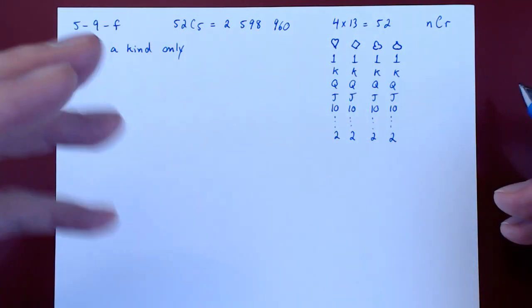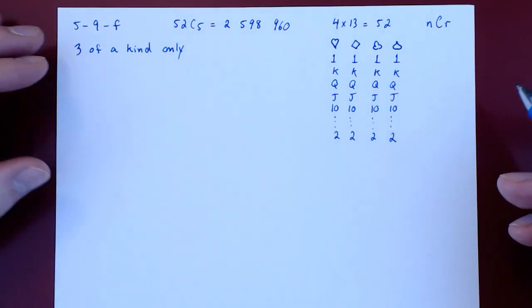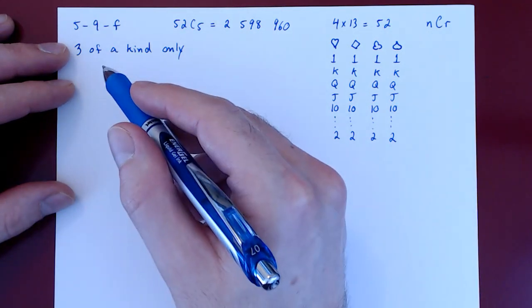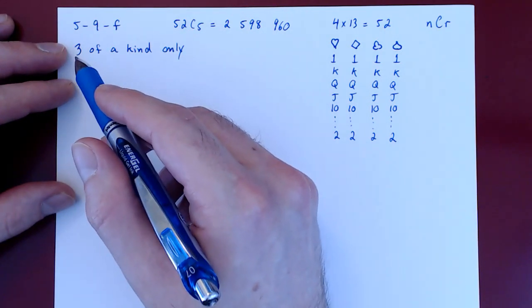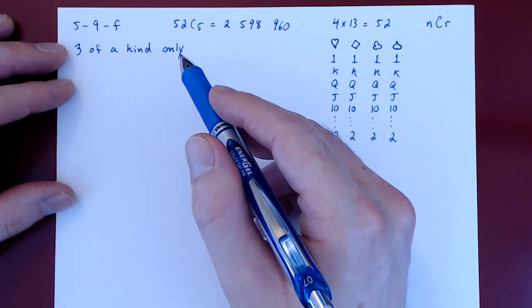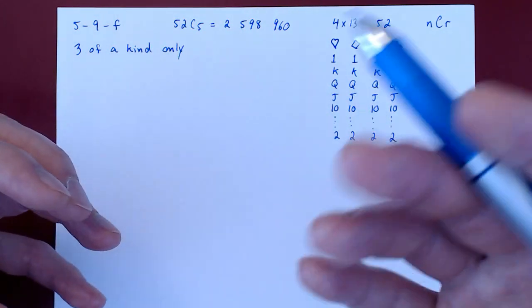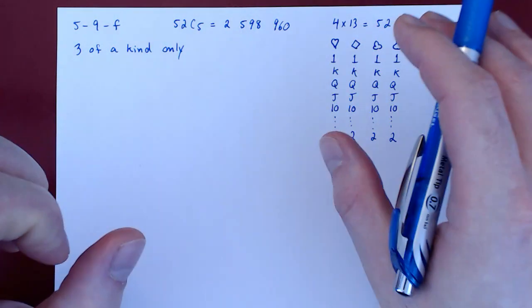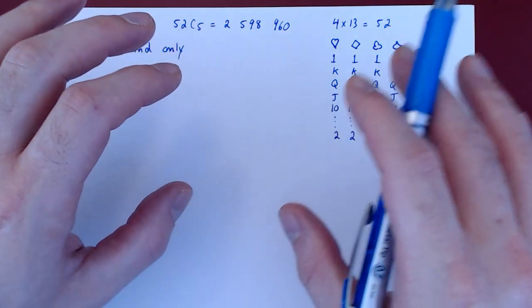And out of those roughly 2.6 million hands of 5 cards, we want to count those that consist of 3 of a kind only. So a triple and nothing stronger, so no triple and a pair. Triple and 2 distinct cards.